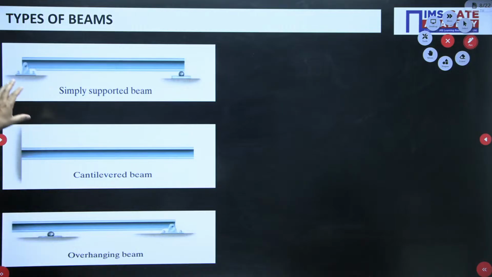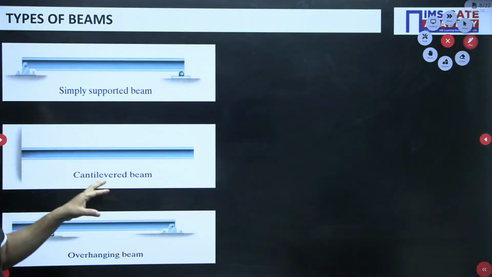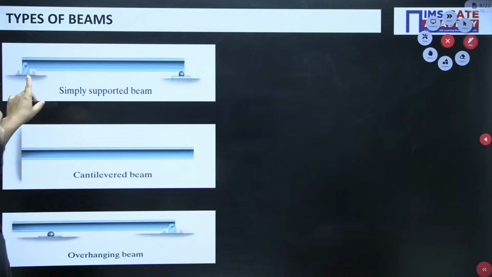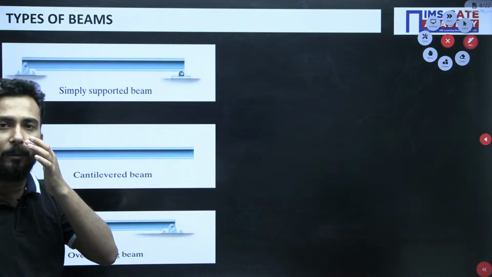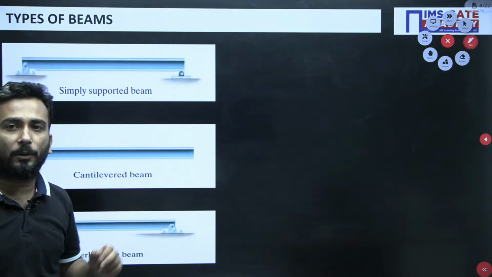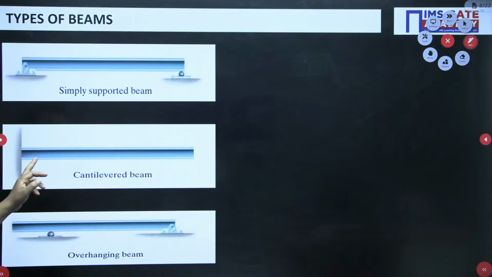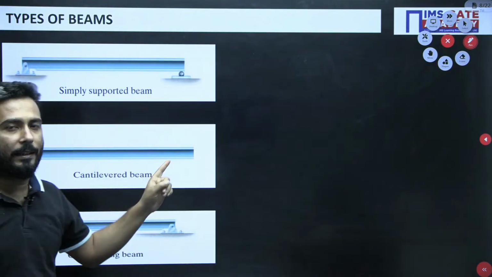My dear friends, beams are classified as per the way they are supported. You can see that in a SSB, the simply supported beam, one end is your hinge joint or pin joint, and the other is your roller joint. In your cantilever beam, one end is completely fixed and the other end is free.